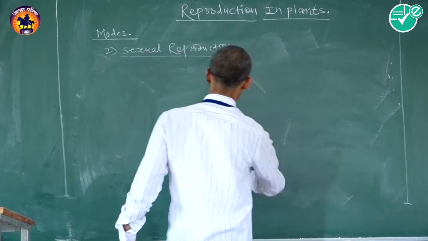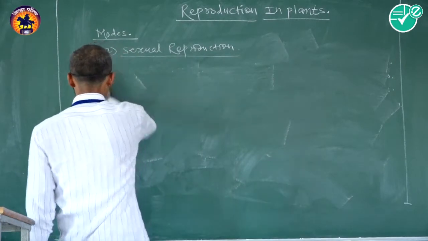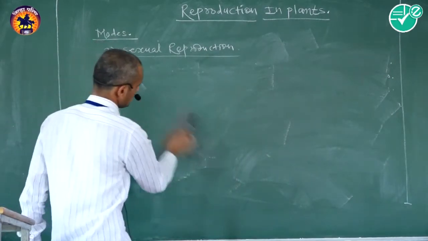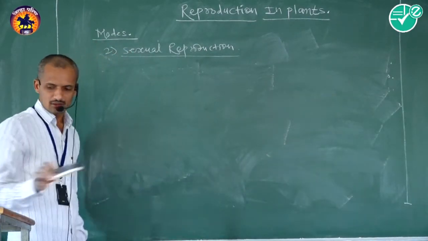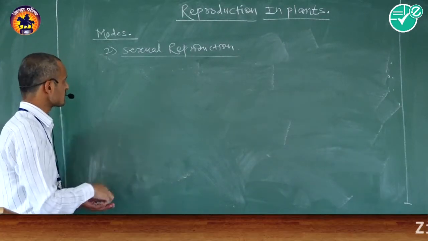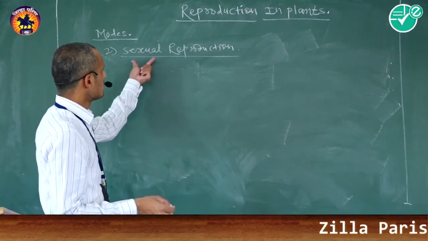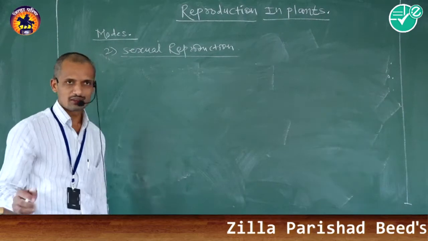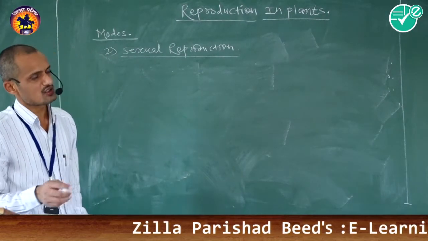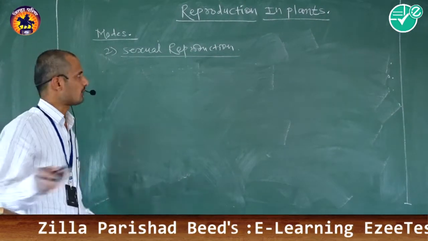Both parts are necessary for the completion of sexual reproduction, unlike the non-essential whorls. In this sexual reproduction, the next topic is the structure of